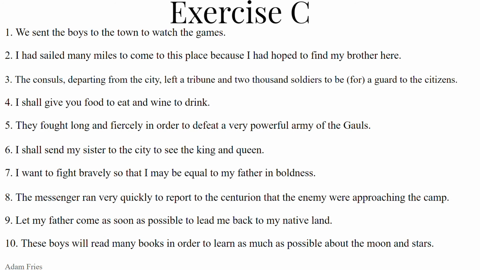About is de, the preposition de, plus the ablative, moon and stars. Luna, with a macron over the a, et stellis, from stella, ae, feminine, stellis. Hi pueri multos libros legent, ut quam plurimum de luna et stellis, or de luna stellisque, cognoscant.